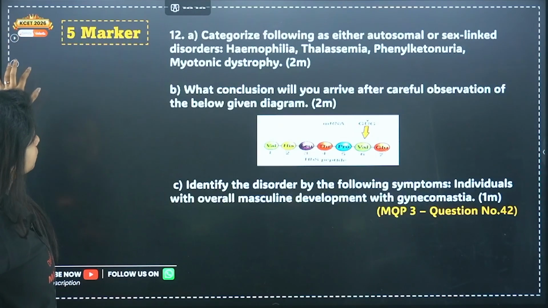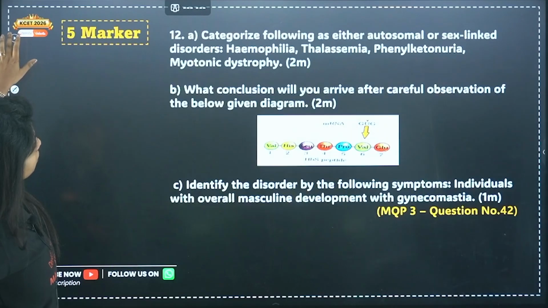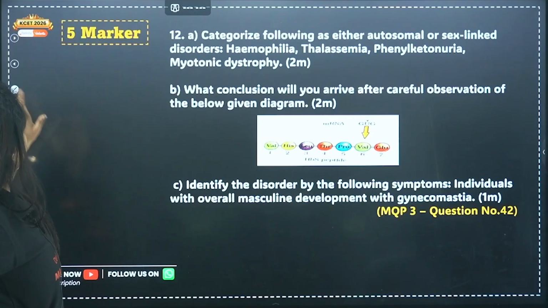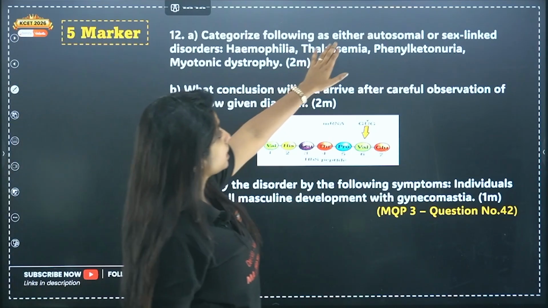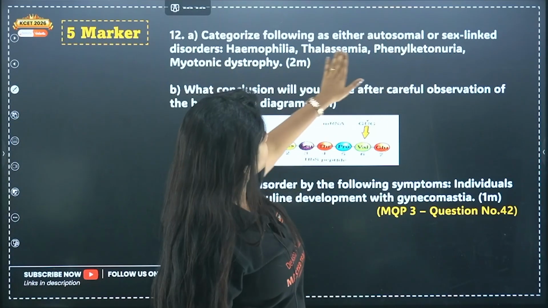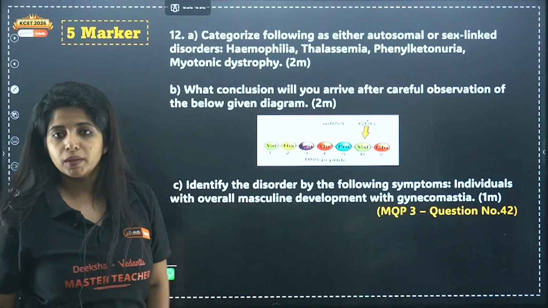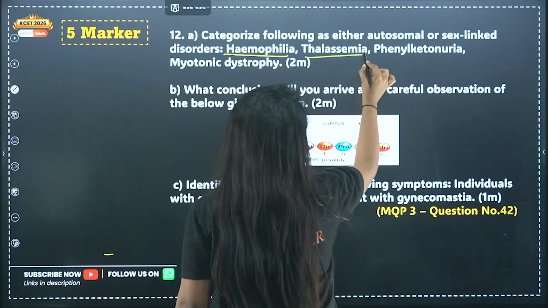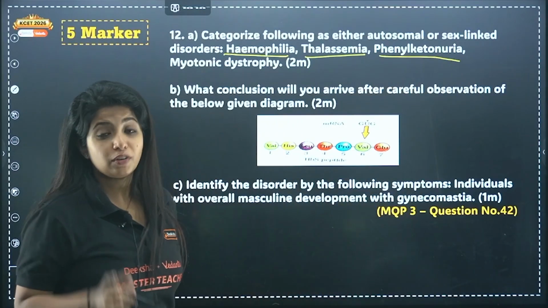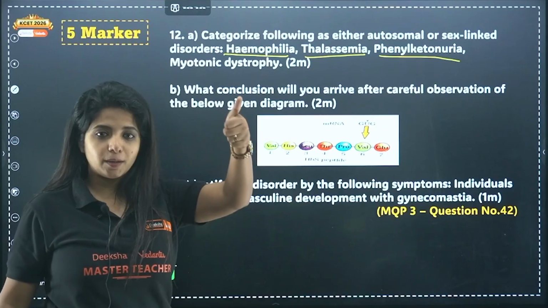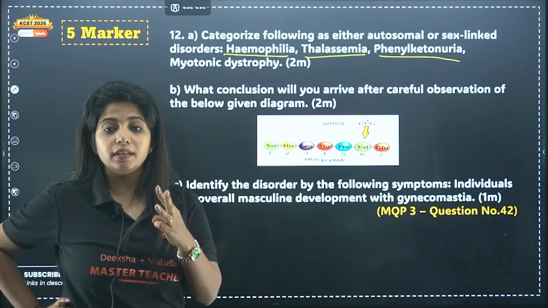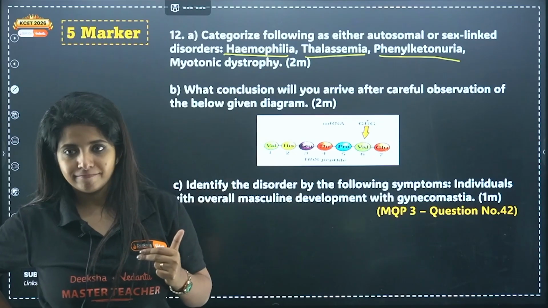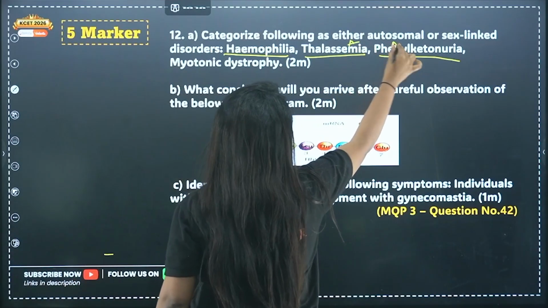And now, okay. So there is one more question for 5 marker. Categorize the following as either autosome or sex-linked disorders: hemophilia, thalassemia, phenylketonuria, myotonic dystrophy. So hemophilia is a sex-linked recessive disorder, right? Thalassemia and phenylketonuria, both of them are autosomal. Remember, in your NCERT, 2 diseases are sex-linked, color blindness and hemophilia. 3 diseases are autosomal recessive, that is sickle cell anemia, phenylketonuria and thalassemia. So these 2 are autosomal, this is sex-linked.